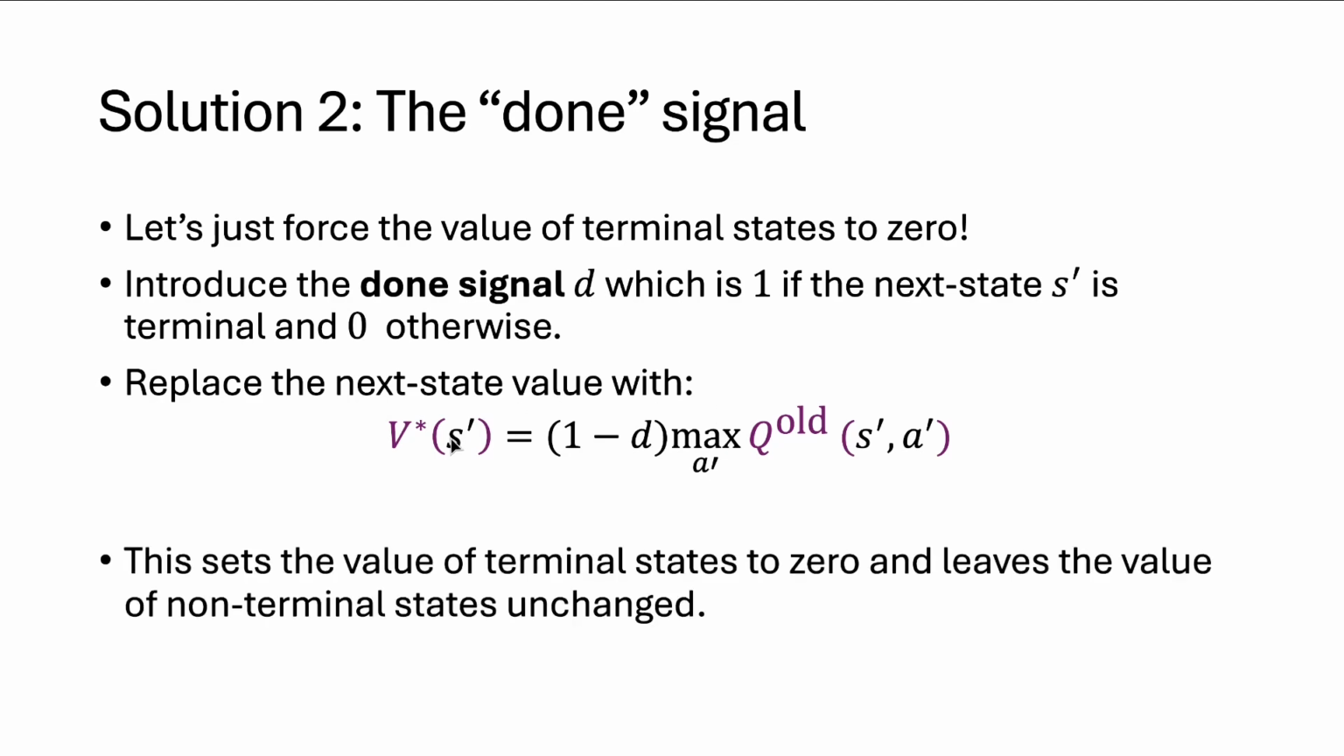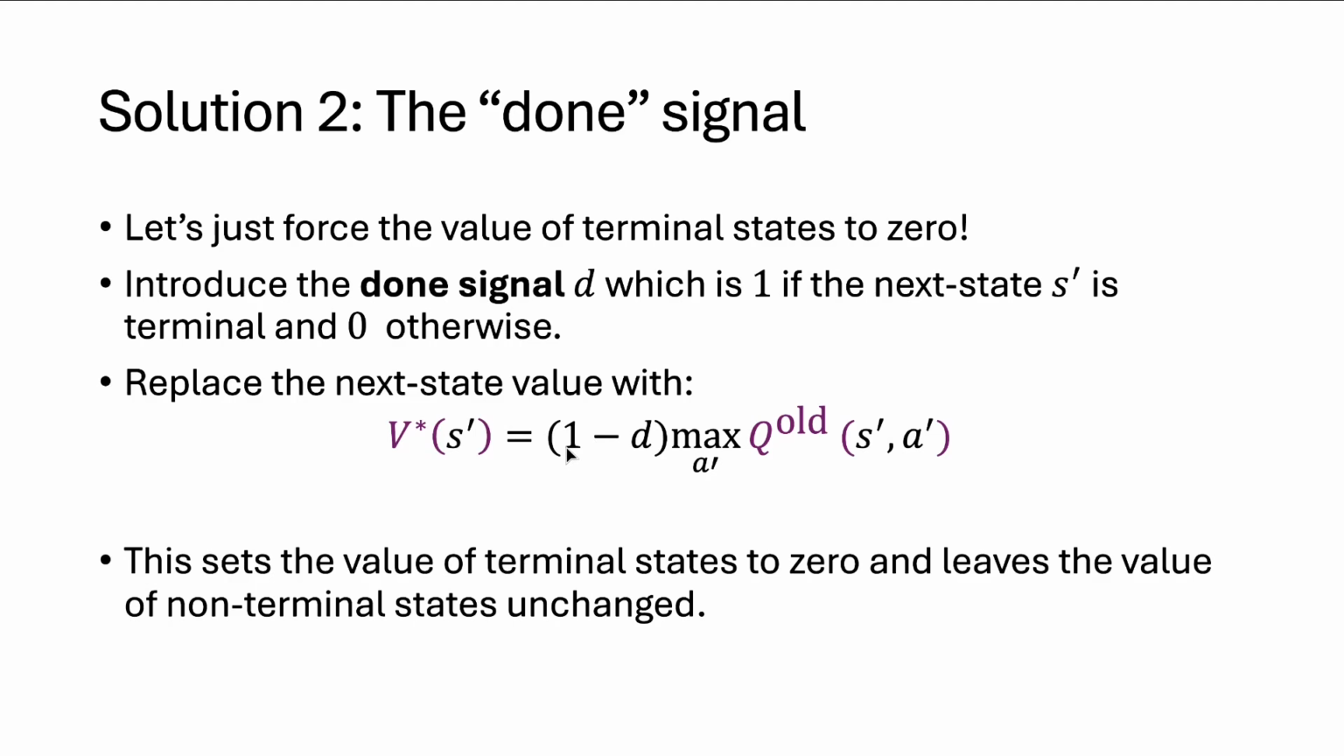Suppose that the next state is not terminal, so S prime is not terminal. In this case, D would be 0. The done signal is 0, it's off because the next state is not terminal. So this prefactor 1 minus D would be 1. And this means that at non-terminal states, we don't change our value estimate for those states at all. We don't do anything to change the value estimate of those states because the prefactor is just equal to 1. So it doesn't do anything.